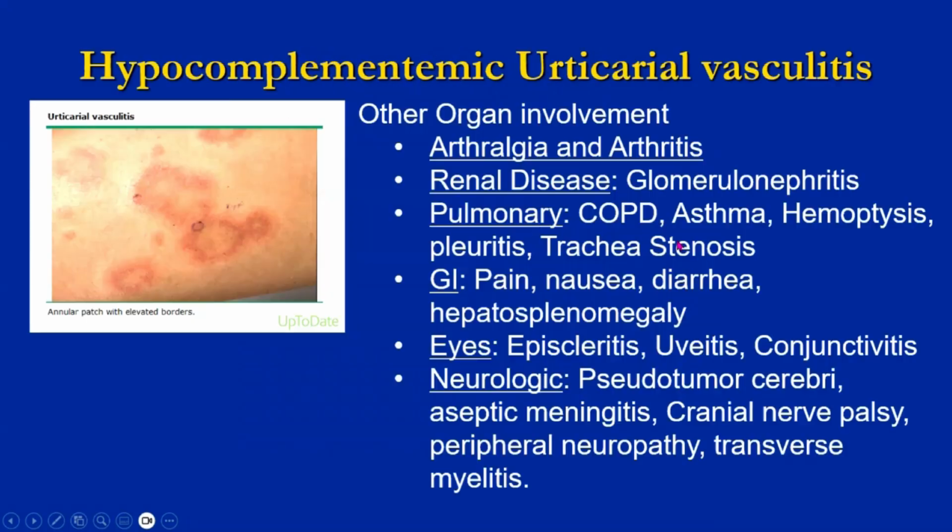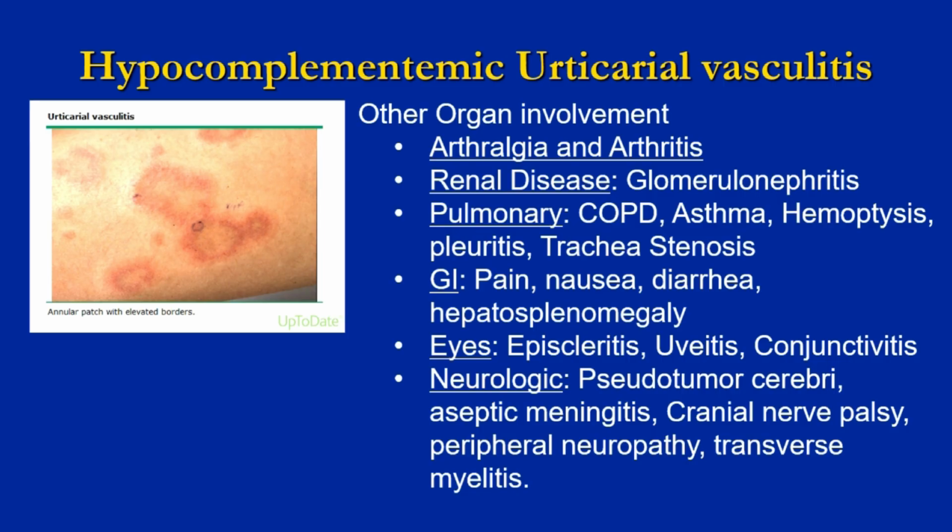Now, in this condition, other organ systems can be involved. So they can have an associated arthritis again. There can be glomerulonephritis. There can be lung involvement with either COPD or asthma, but they can also have a hemoptysis or pleuritis or tracheal stenosis. They can have GI involvement with pain and hepatosplenomegaly.